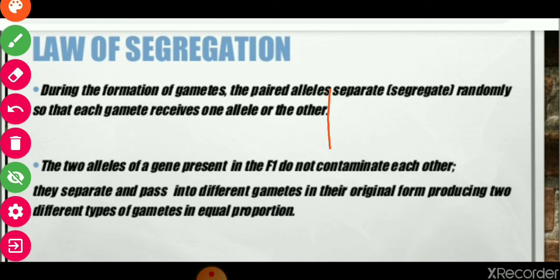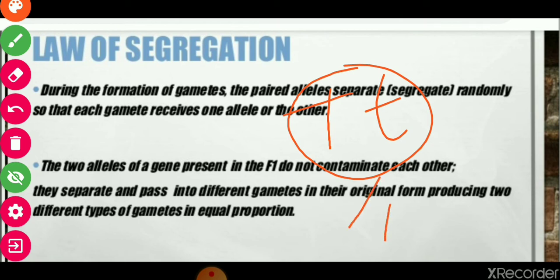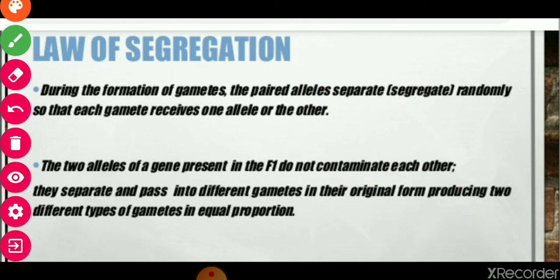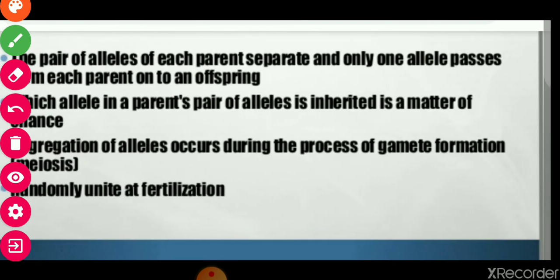So if there are two pairs of alleles, then they will be separated like this without disturbing each other, in equal proportion, meaning 50% in one gamete and 50% in the other.